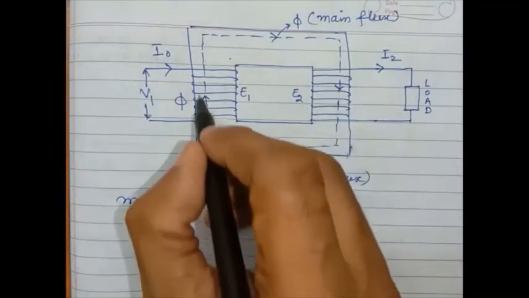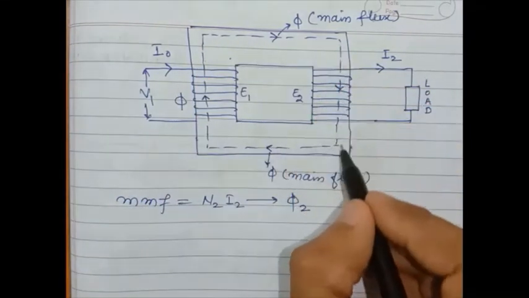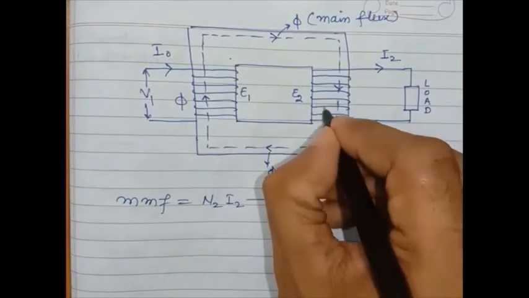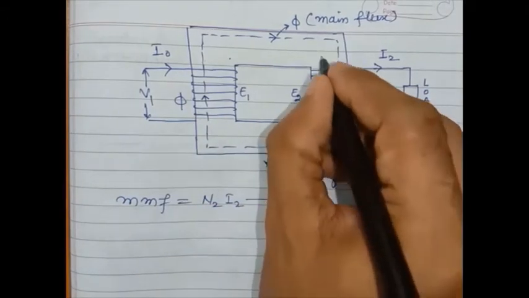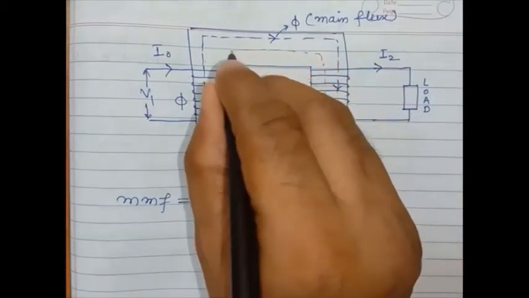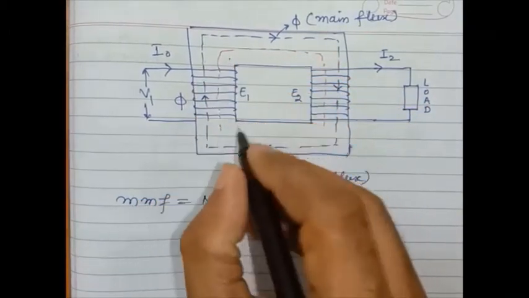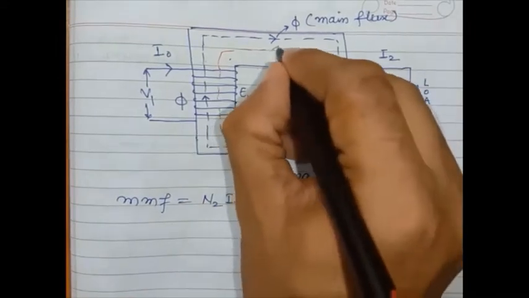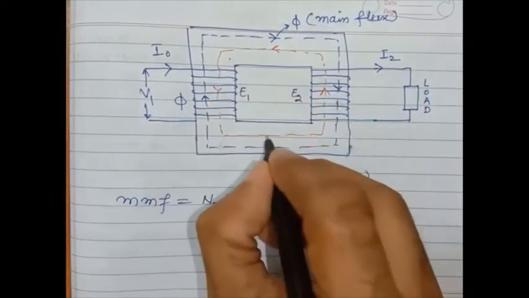It means if we assume the direction of the main flux is clockwise, it will establish a flux in the opposite direction, anti-clockwise.